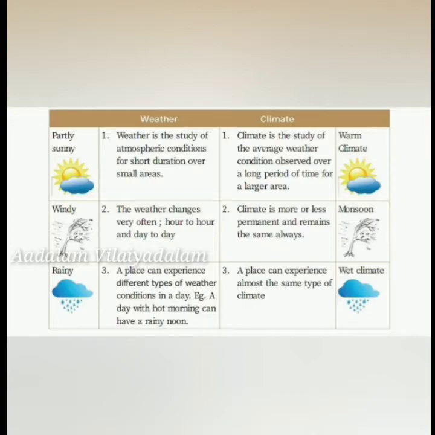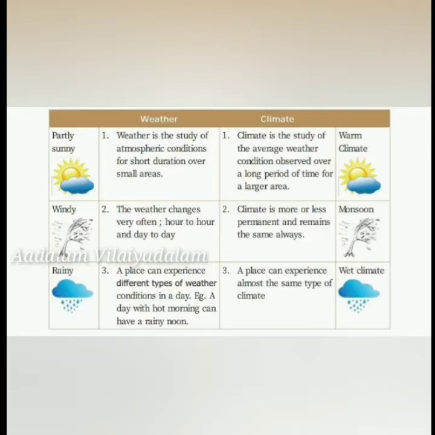So for a very large area, and the condition is also observed for a very long period. So this is a very short period and climate is for a very long period. And the weather changes very often, hour to hour and day to day. So weather often gets changed day by day, hour to hour, everything will be changed. But climate remains for a long time, always the same.